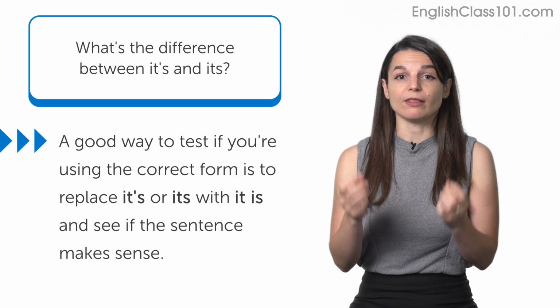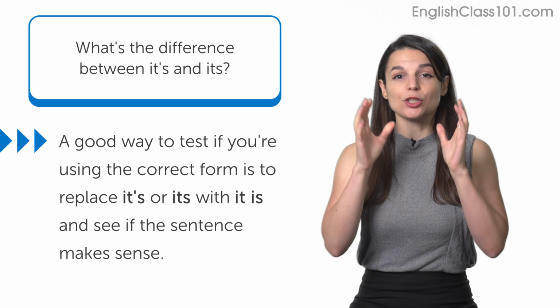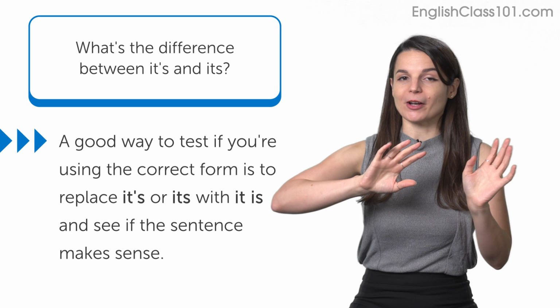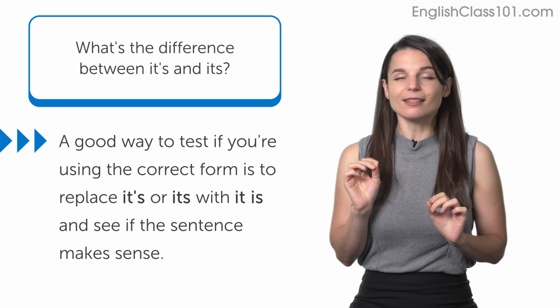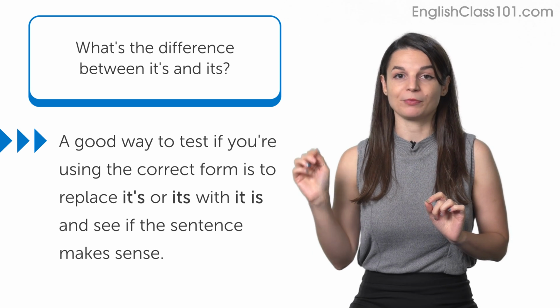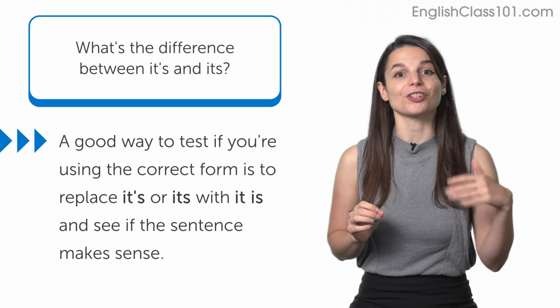A really good way that you can test to make sure you have the right it's in your sentence is to try replacing it's, with or without an apostrophe, with it is. Check and see, does it is make sense in this sentence? If yes, you need to use the apostrophe form. If it doesn't make sense, you need to use its with no apostrophe to show possession.